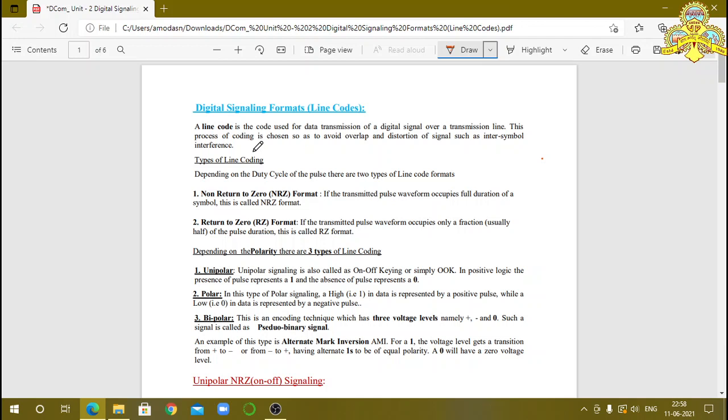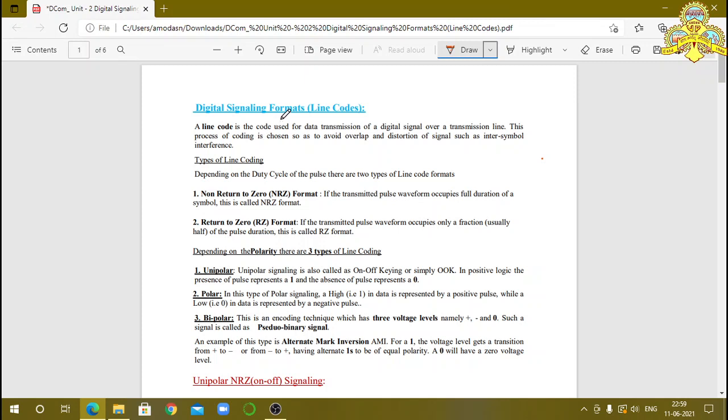Hello everyone. In the previous classes, we have already discussed the different types of pulse modulations. They are pulse code modulation, differential pulse code modulation, delta modulation, and adaptive delta modulation. In all those block diagrams, at the end of the transmitter block diagram, we have an encoder block. We know that an encoder is a circuit which converts known information into coded information.